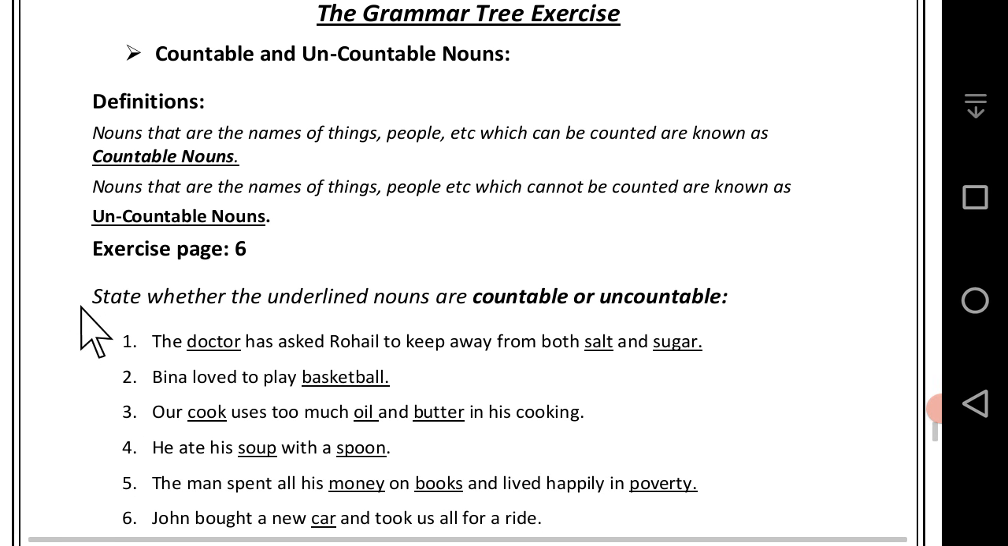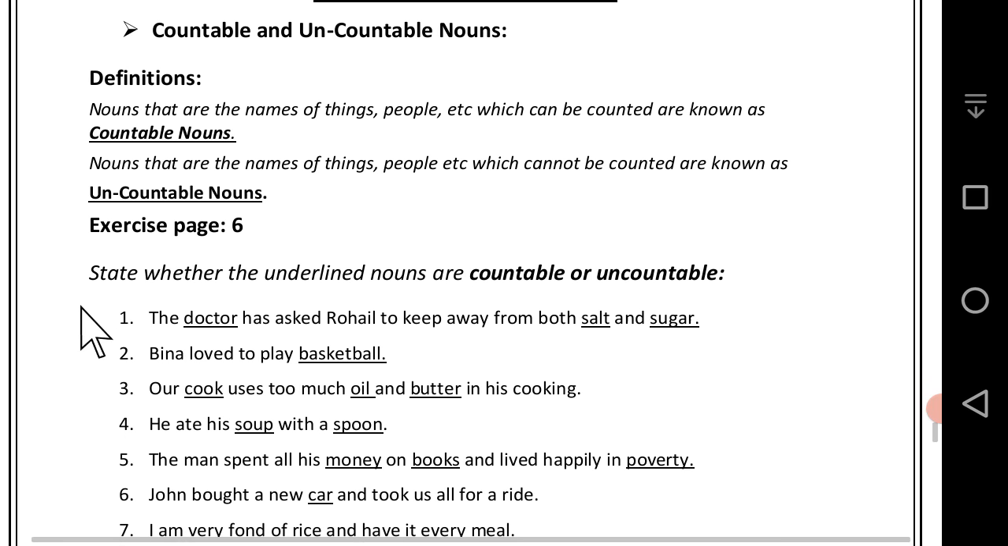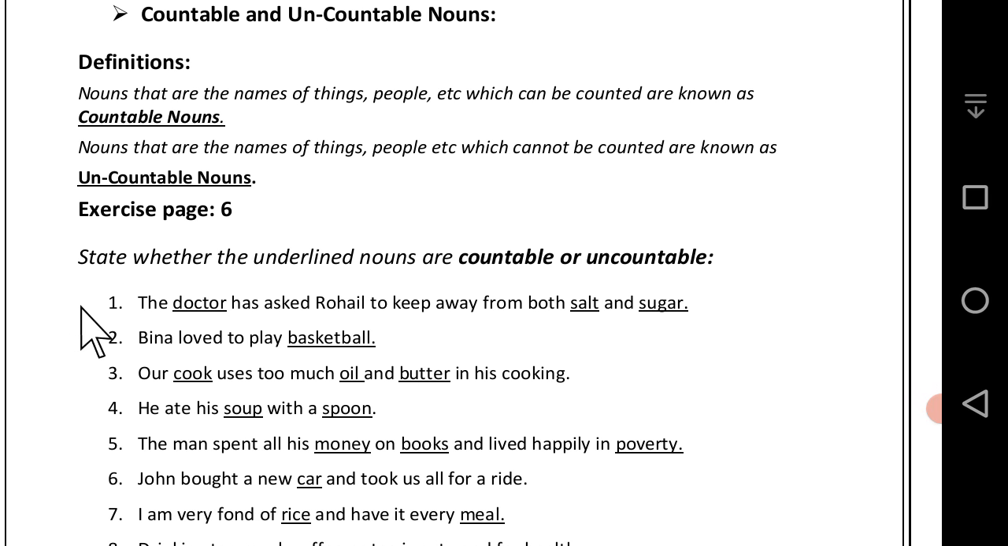Now starts the exercise. Page number 6. State whether the underlined nouns are countable or uncountable noun. The first one. The doctor has asked Rohil to keep away from both salt and sugar. Here in this sentence, three nouns are underlined. The first one is doctor. Doctor is countable noun. Salt and sugar both are the uncountable noun.